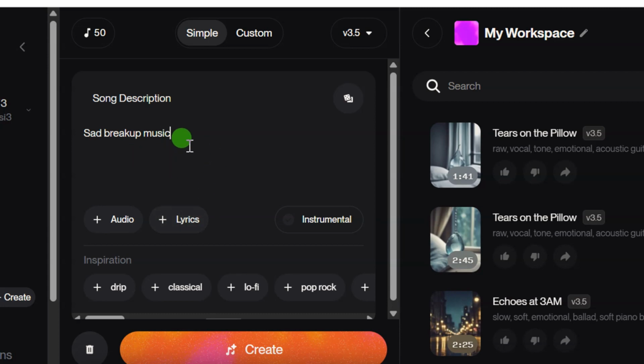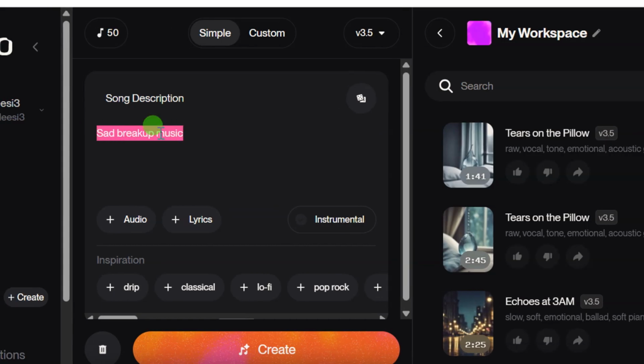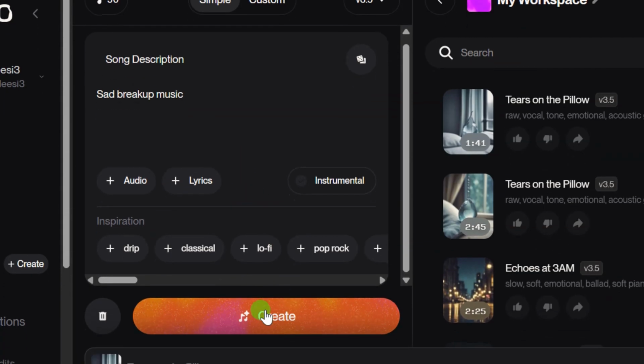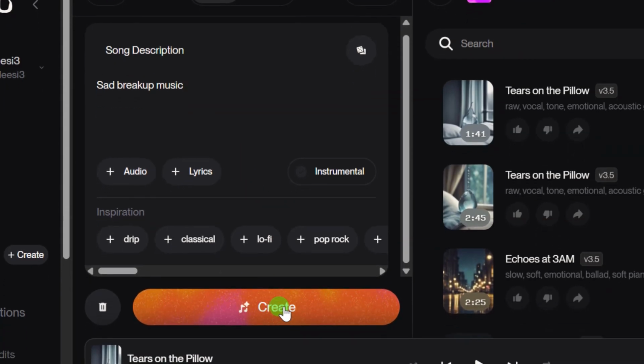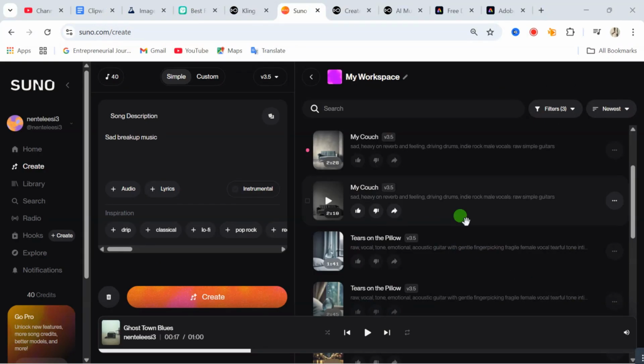But if you don't have that, and you want this website to handle everything for you, then just type in the description of the kind of music you want to create. Then you are going to come down here, this place where you see create, just click on that and your music is going to start curating. After some few seconds of waiting, your music is going to be generated.